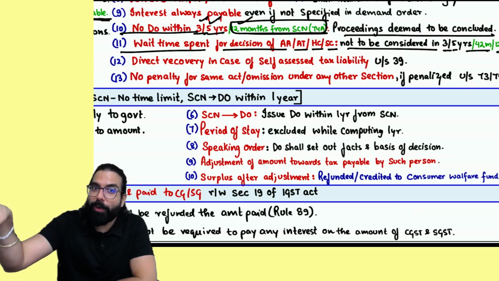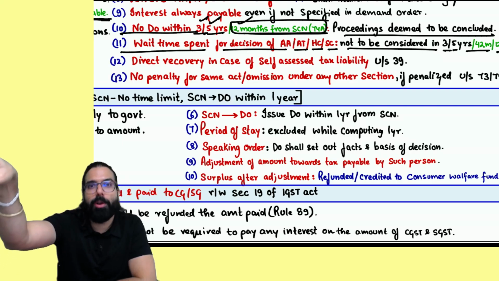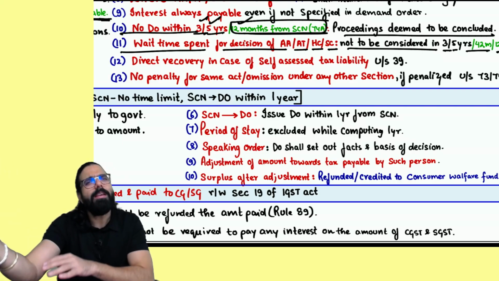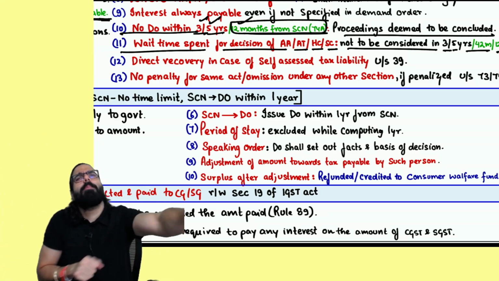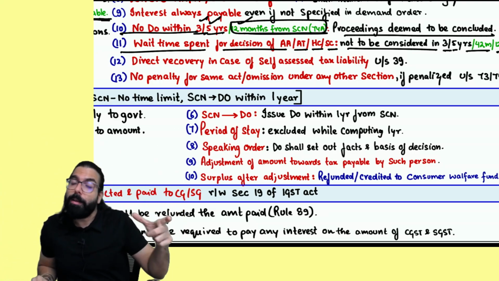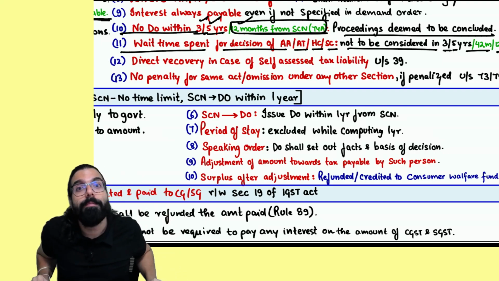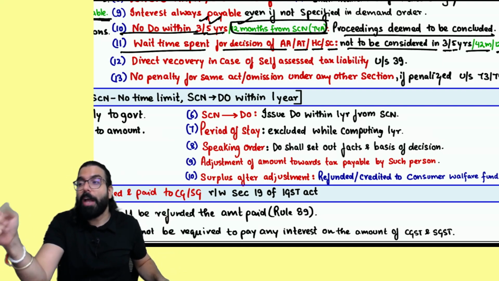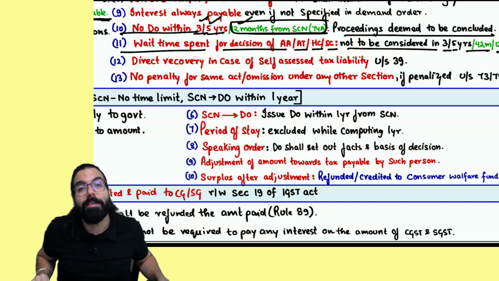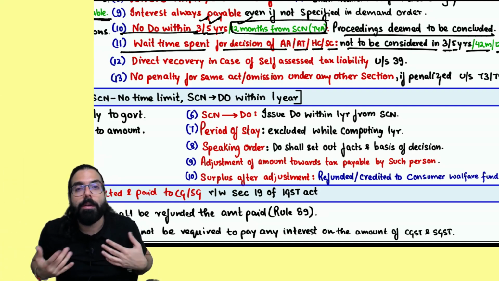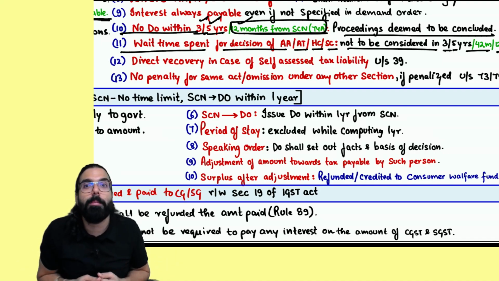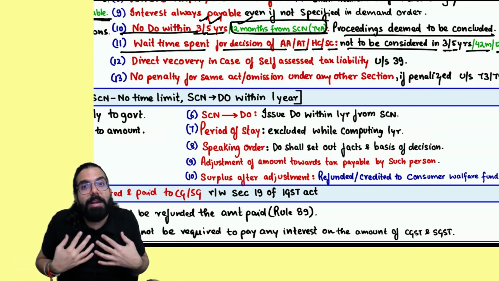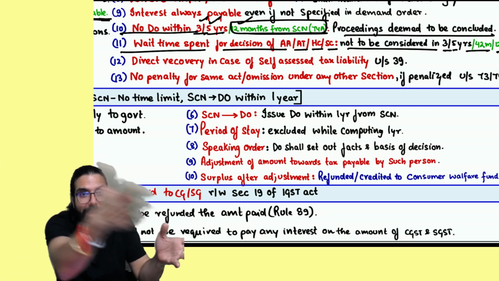demand order, he has gone for appeal. Let the appellate authority, appellate tribunal or court decide. The same thing I will apply in case of Shyam also and pass a demand order. But the time limit for the demand order is only 12 months. Now, sir, I am waiting for them, the appellate authority, appellate tribunal or court, to pass their order, and they took 5 years. Sir, the time limit to pass the demand order is only 12 months. Here they took 5 years. I was waiting so that I can go ahead and give the similar decision.